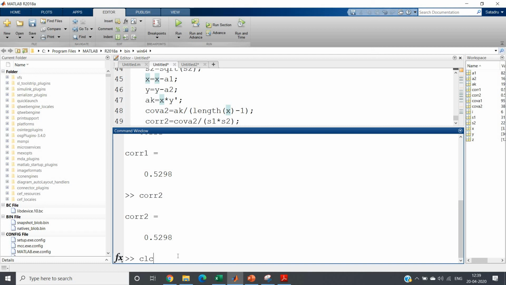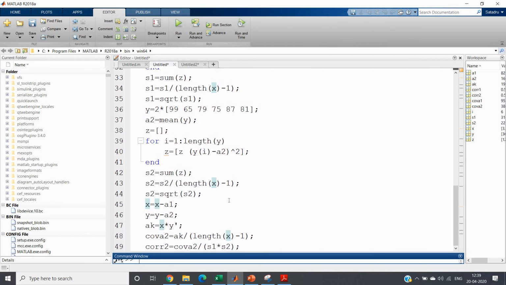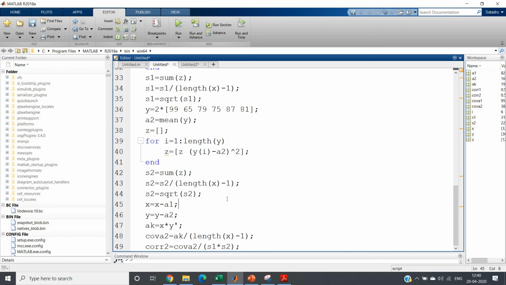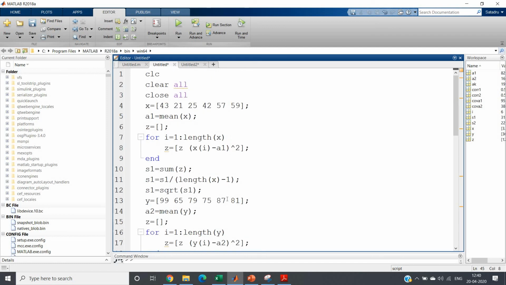Okay, so this is the idea of correlation, and why covariance is not a sufficient tool to get an idea of the relationship of two variables. That's what I wanted to show you using one demonstration. The same code I am going to post in the description box. If you want, you can check there and simulate and feel the idea.